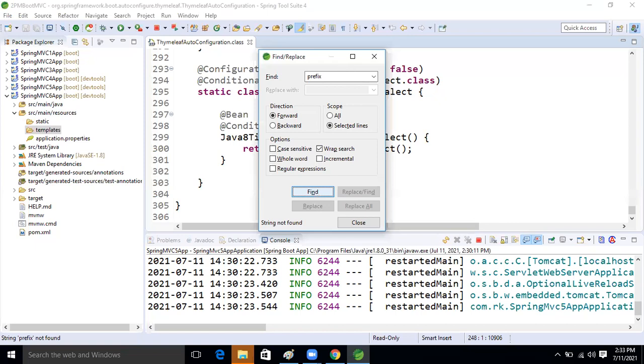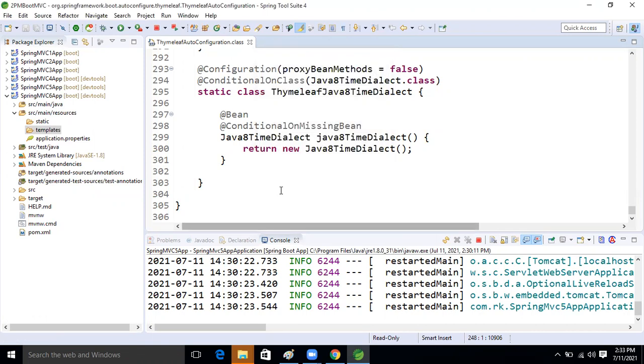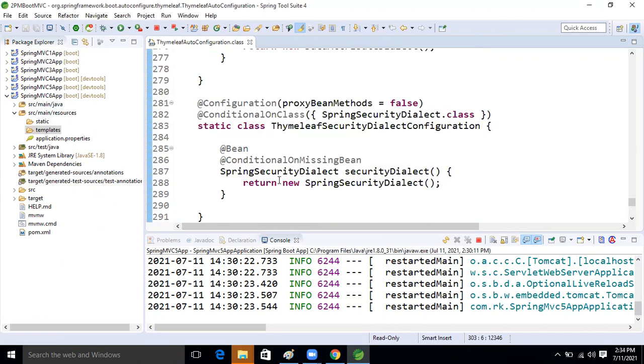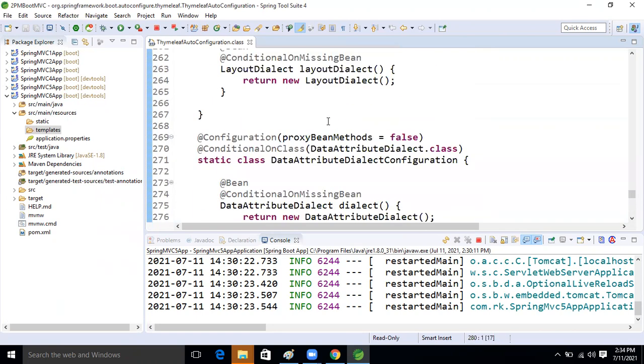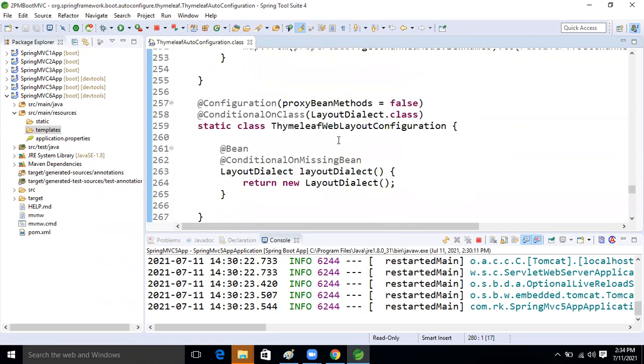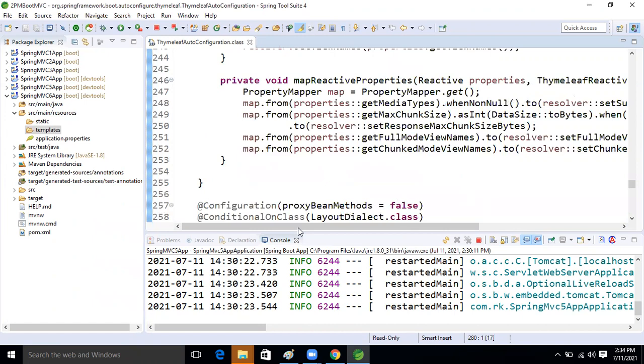Yesterday I saw that. It is in the ThymeleafProperties class.